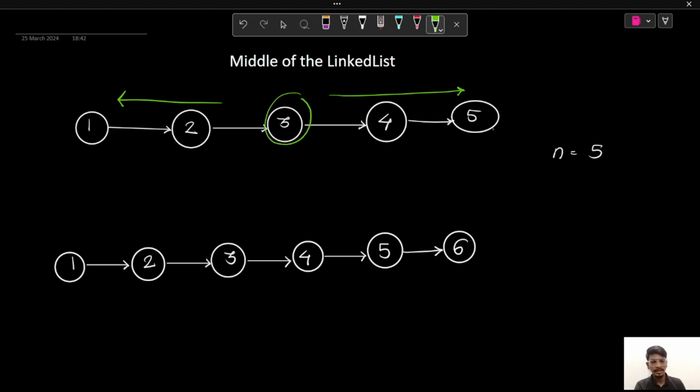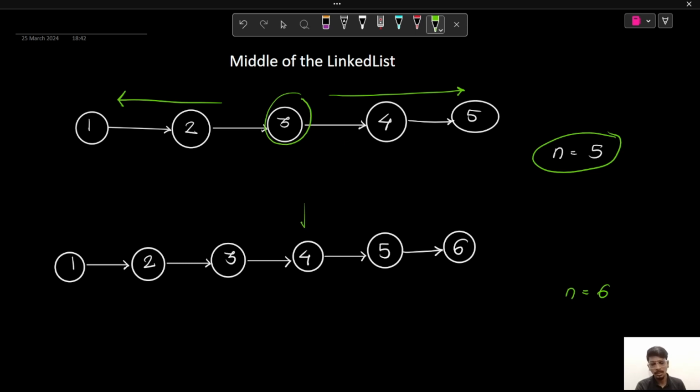So you might say, in this case the number of nodes is odd and it is easier to find the middle node of the linked list, as there are 2 nodes to the left side of the node 3 and 2 nodes to the right side of the node 3. What if the linked list is containing even nodes? Here in this case our linked list is containing 6 nodes, which is even. So can I say my node 3 is middle here? No, I can't, because there are 2 nodes to the left side of the node 3 and 3 nodes to the right side of the node 3. So there are no equal nodes to the left and right side of the node 3.